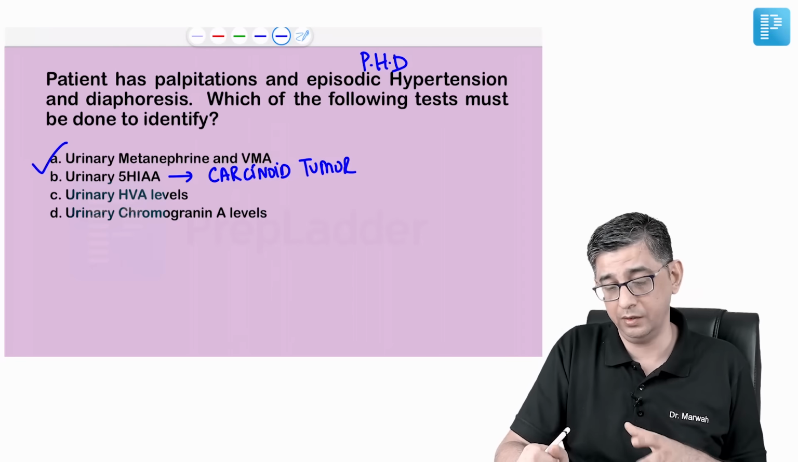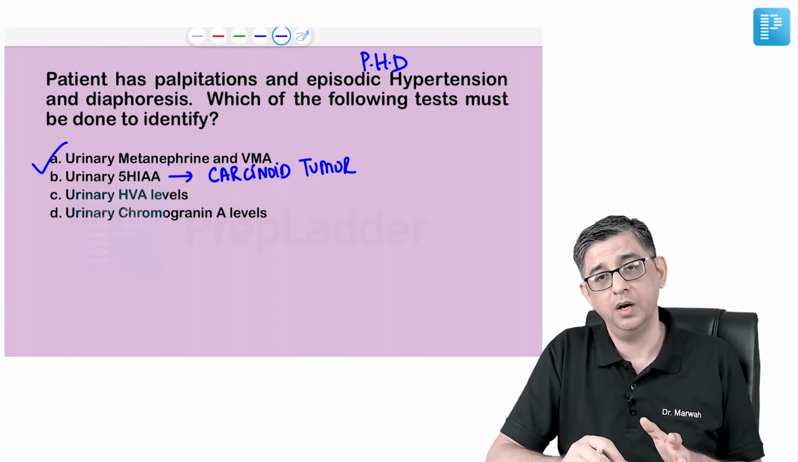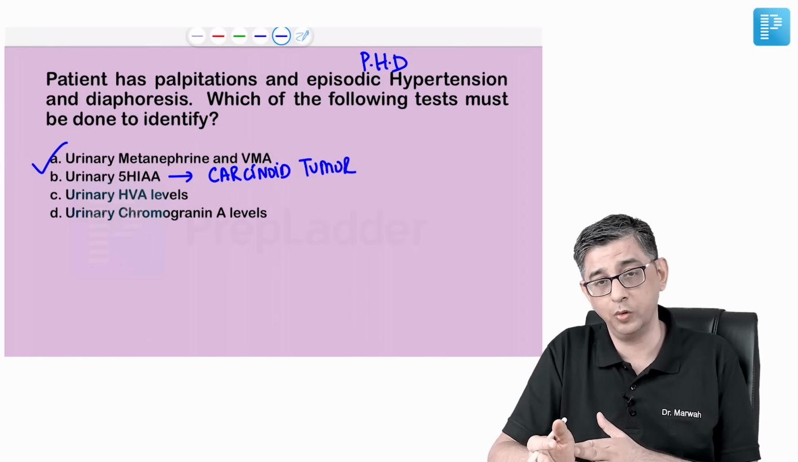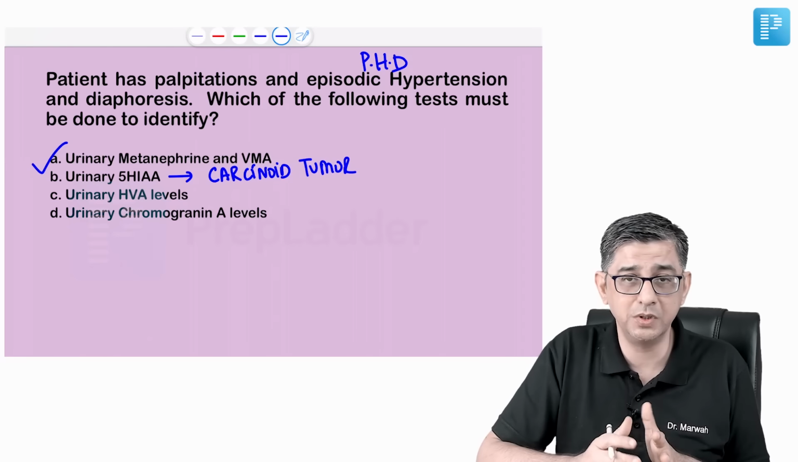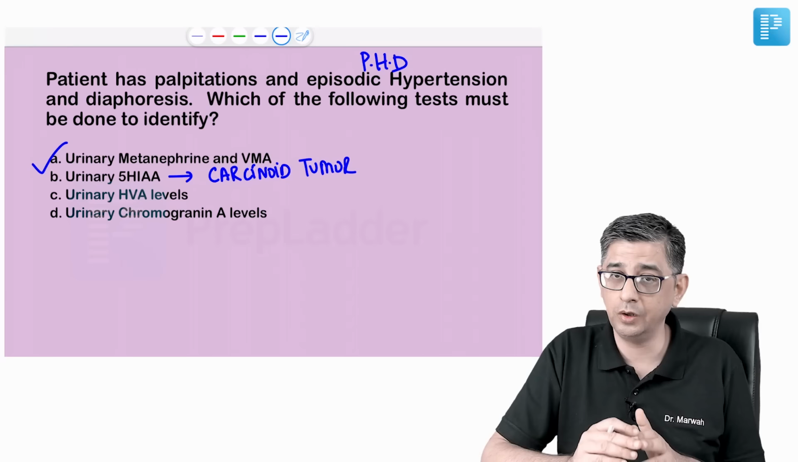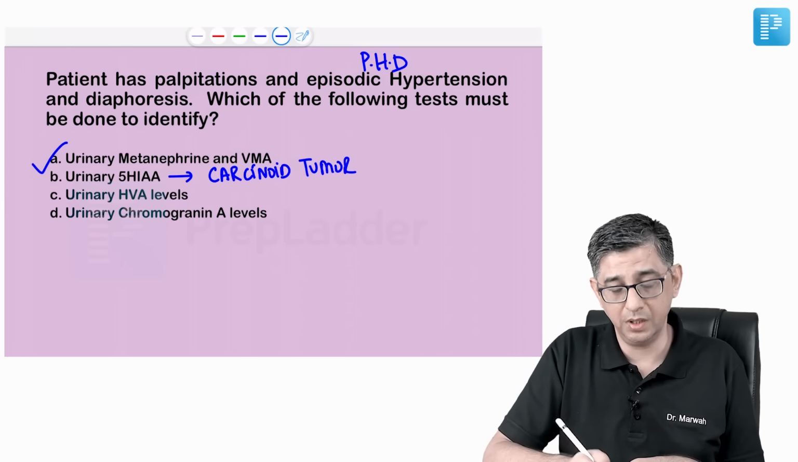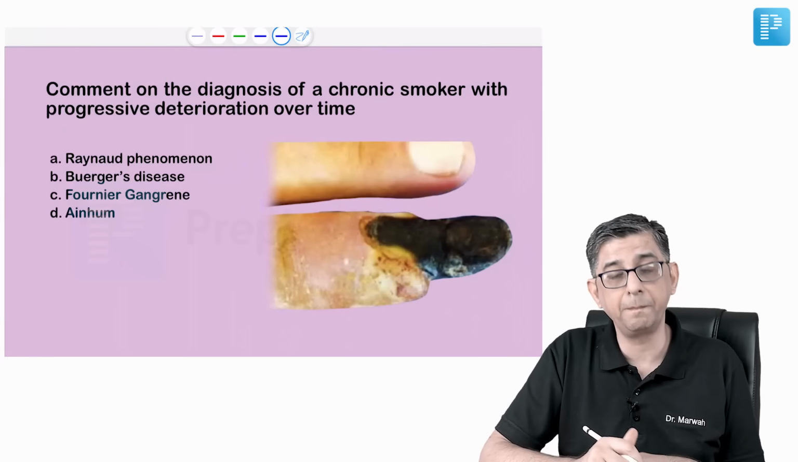Synaptophysin and chromogranin A are more of, I would say, an immunochemistry component with respect to pheochromocytoma. For diagnostic purposes, I always need to rely on catecholamines or a derivative of catecholamine, that is metanephrine, which makes the answer to this question option number A.